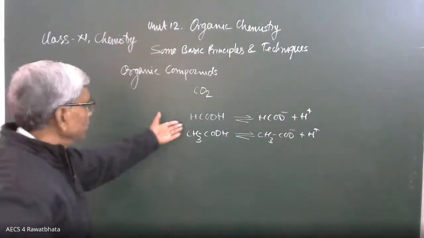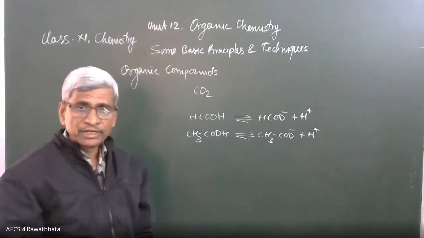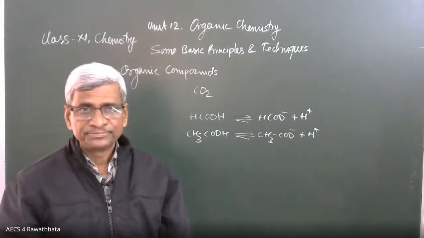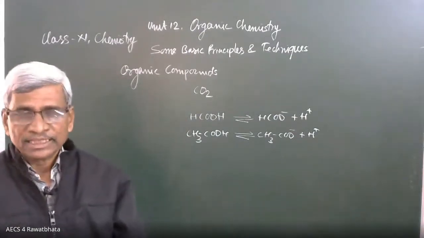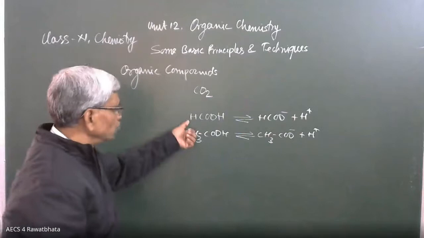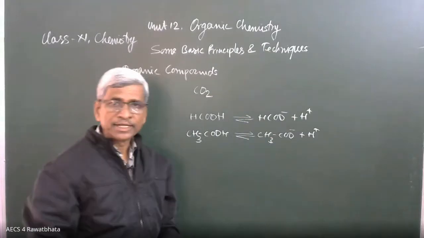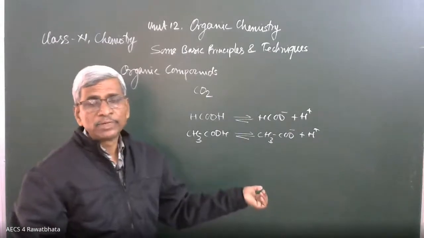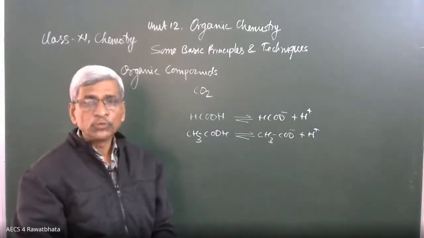So here, one is formic acid, another is acetic acid. Both are going to provide hydrogen ion, hydronium ion, in their aqueous solution. The point is, out of these two compounds, which is more acidic and why? This type of technique we are going to learn. Here, for these two compounds, HCOOH and CH3COOH, it depends on the stability of the negative ion. Out of these two negative ions, the one which is more stable will provide H positive ion more easily and the compound will be more acidic.